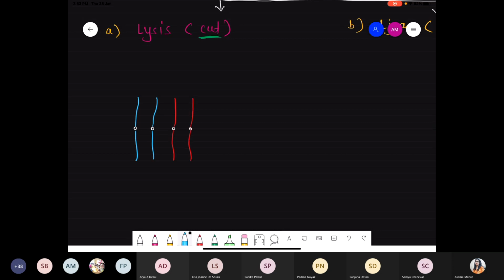These are the two homologous chromosomes, and for simplicity I am giving the numbers 1, 2, 3, 4. So in total there are 4 chromatids, and that is why we represent this condition as the tetrad condition.